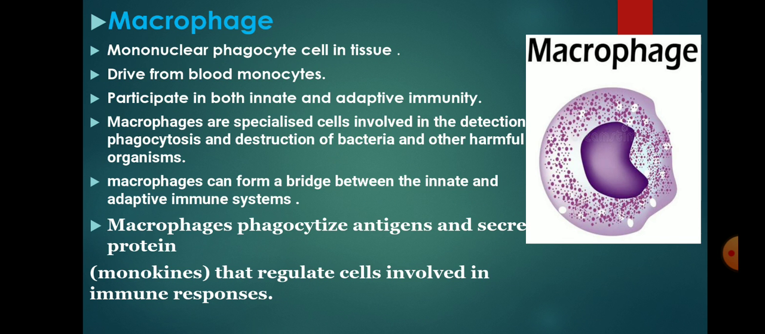Now we discuss macrophage. Macrophage is a mononuclear phagocytic cell in tissue derived from blood monocyte. It participates in both innate as well as adaptive immunity. Macrophages phagocytose antigen and secrete proteins, monokines, that regulate cells involved in immune response. Macrophages are specialized cells involved in the detection, phagocytosis and destruction of bacteria and other harmful organisms. Macrophages can form a bridge between the innate as well as adaptive immune system.